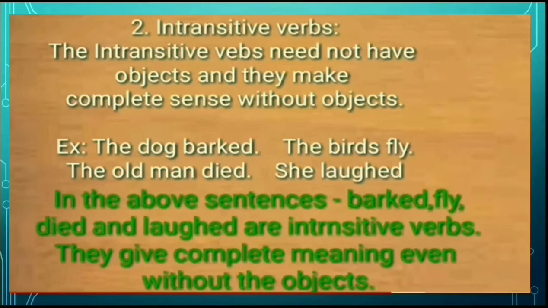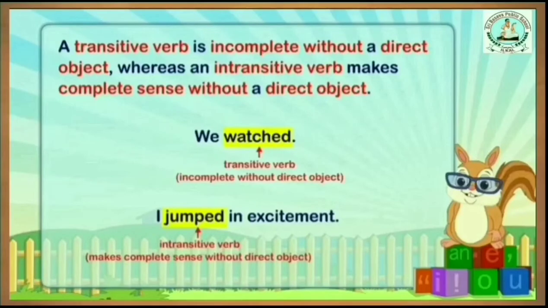Is it clear? So for more details, look at here. What is the difference between transitive and intransitive verbs? A transitive verb is incomplete without a direct object, whereas an intransitive verb makes complete sense without a direct object.